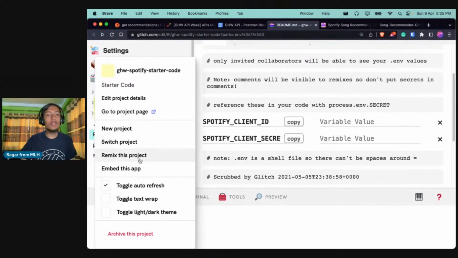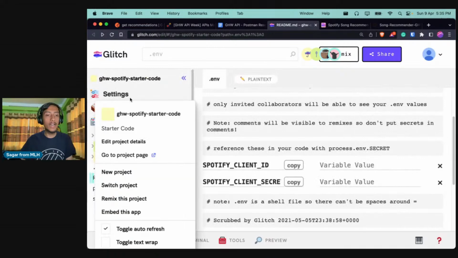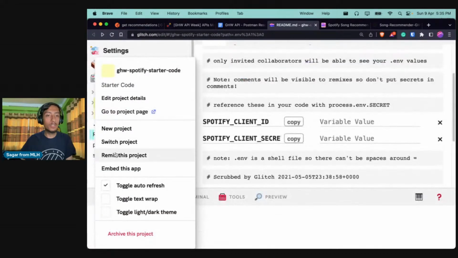And here you will be able to see an option called remix this project, right? So it's like forking a GitHub repo or making a copy of your own. We did that for the Postman collection as well, right? So we'll be doing the same thing. I will not edit this starter code. I will create a copy of my own, and then I'll edit. So for that, as I already said, you can go to the settings and click on remix the project.